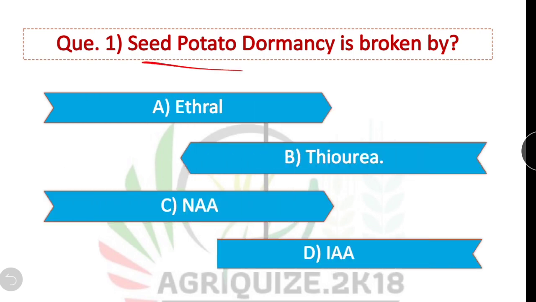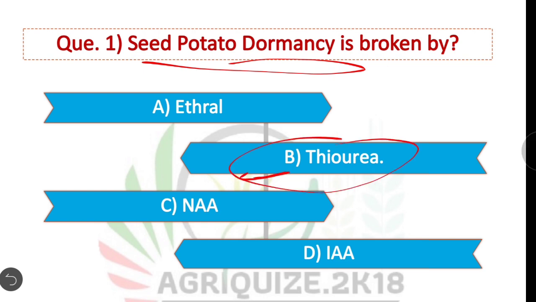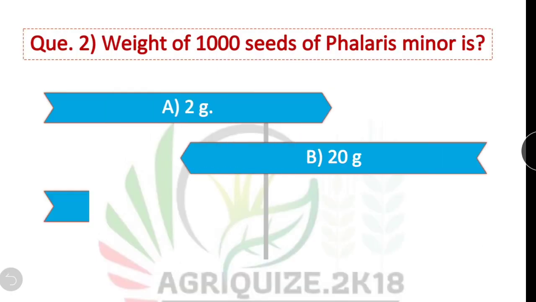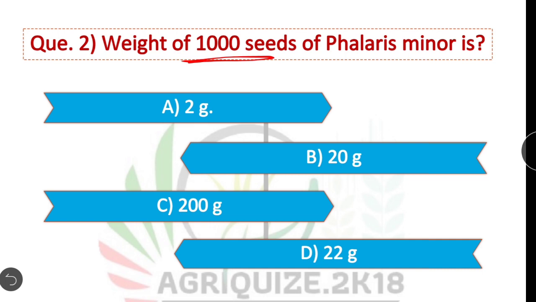Seed potato dormancy is broken by. For seed potato dormancy breaking, thiourea is used. Option B is correct answer. Question number second. Weight of 1000 seeds of Phalaris minor, that is, test weight of Phalaris minor is 2 gram. Option A is correct.